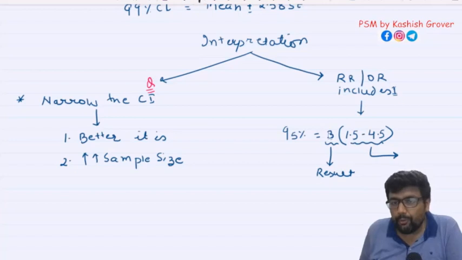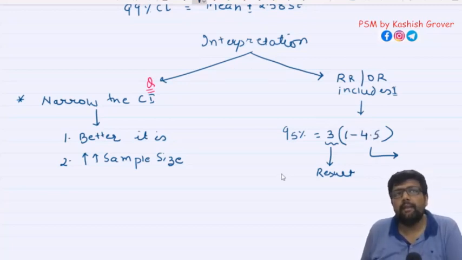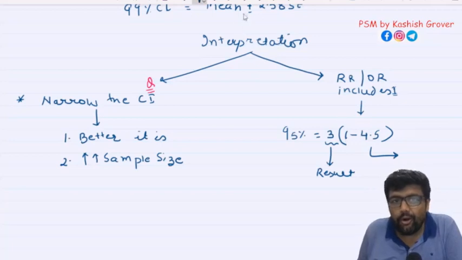Now suppose I say you go and repeat the study, you are going to get a confidence interval between 1 to 4.5. What does that mean? I am saying I have found 3 times risk. You go and repeat the study, maybe you find 4.5 times risk, or maybe you find no association.